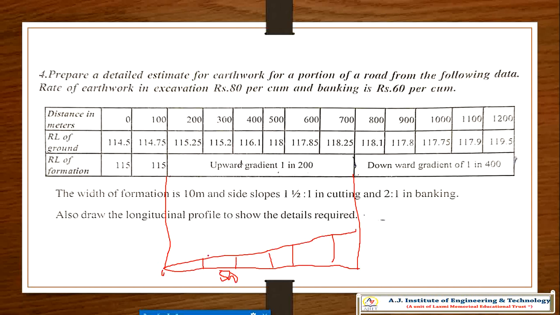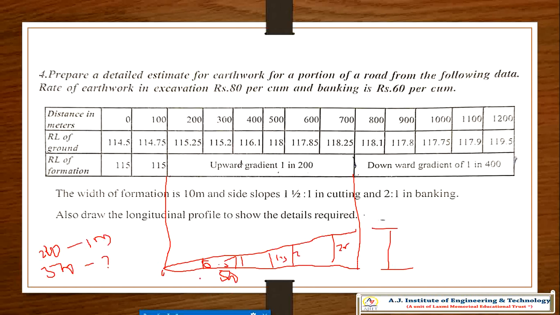Now what happens here? How to calculate this distance? Every 200 meter there is 1 meter rise, so for 500 meter, how much will be the rise? That is 500 divided by 200, which gives 2.5. That is 0.5 every 100 meter: 0.5, 1, 1.5, 2, 2.5, and so on.